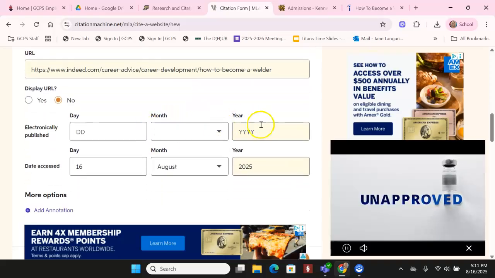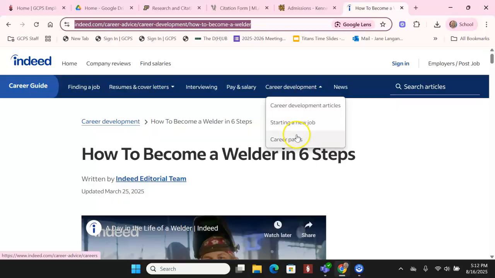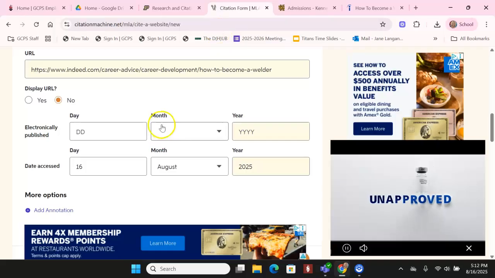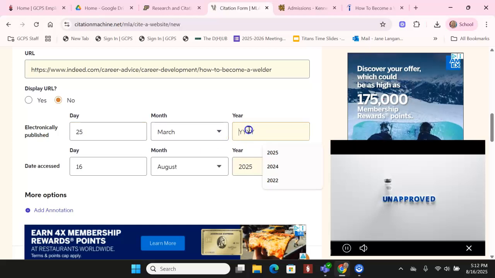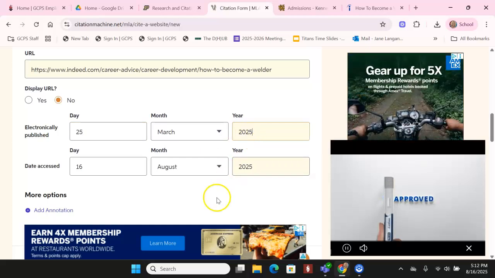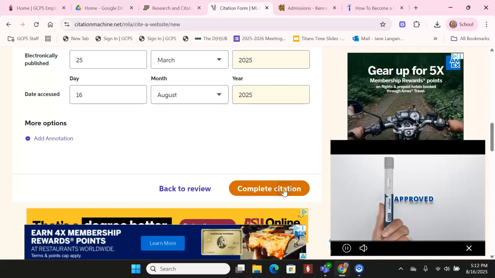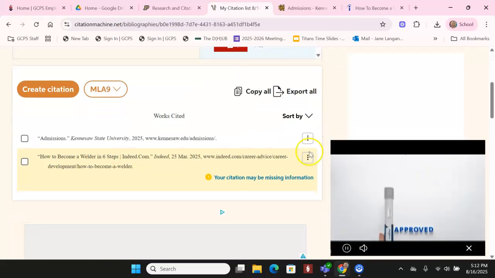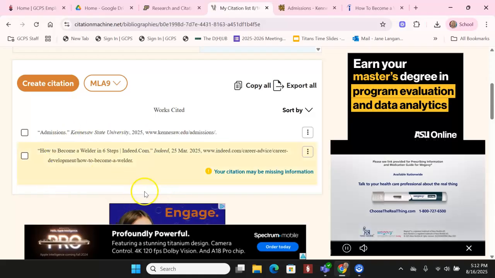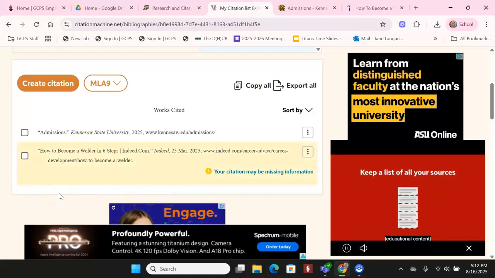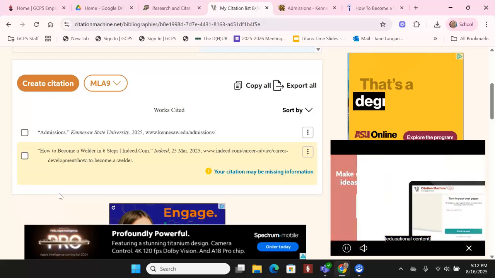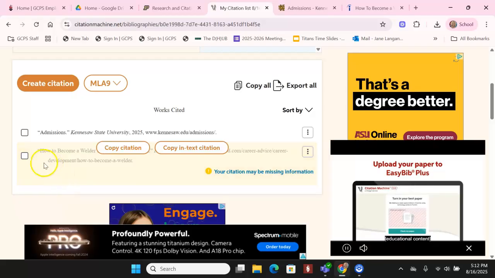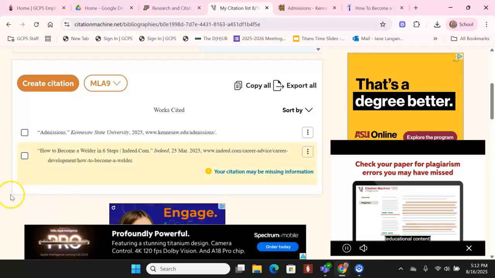But here we go. It did not pull the publication date. So hey, look there. It is March 25th, 2025. So let's type that in. March 25th of 2025. Then we can complete our citation. And again, take a look there. One of the things I want you to note here, because this is going to become super important in your final draft of your works cited or reference page, is that it has what's called a hanging indent.